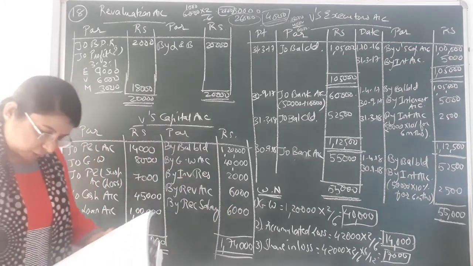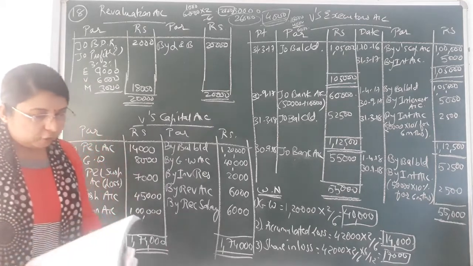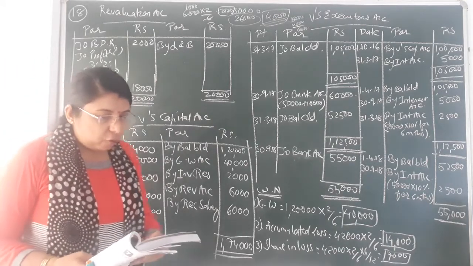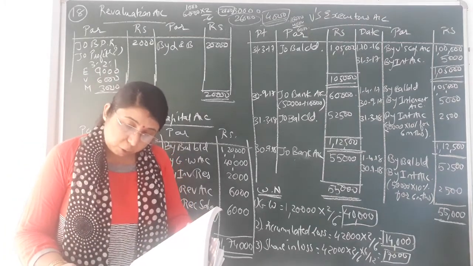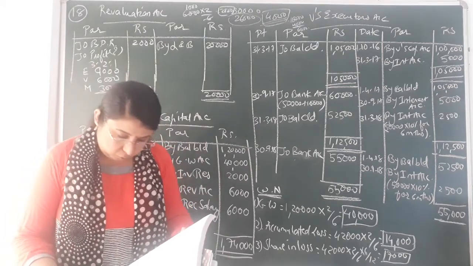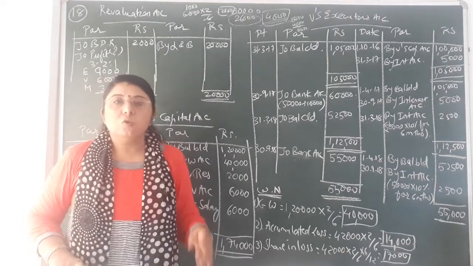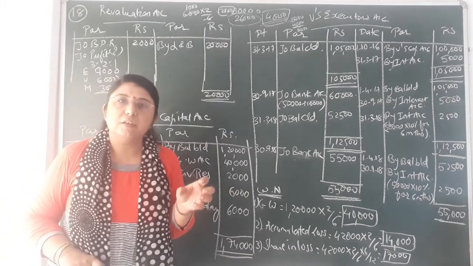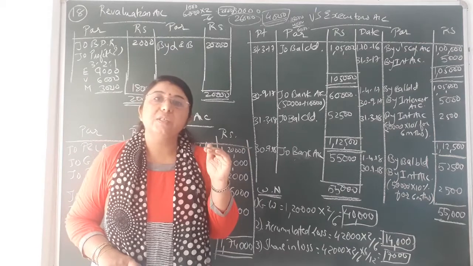Then afterwards the bad debt reserve, that is given to you 6,000. Now the bad debt reserve adjustment is the fourth adjustment. You can see 10% reserve for bad debts is to be provided on debtors. Now what is the value of debtors that has been given to you? 80,000. On 80,000, 10% would come to 8,000. Out of that 8,000 bad debt reserve, whatever reserve we have created is only 6,000. So still we have to create more reserve of rupees 2,000.